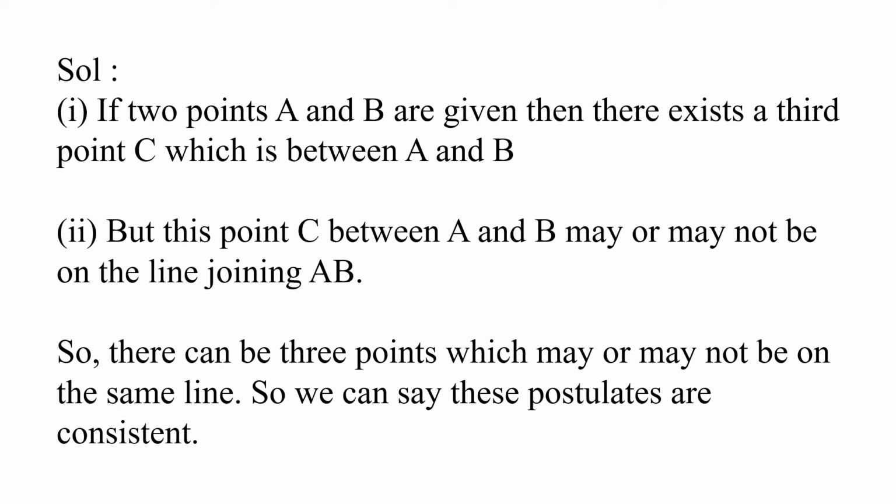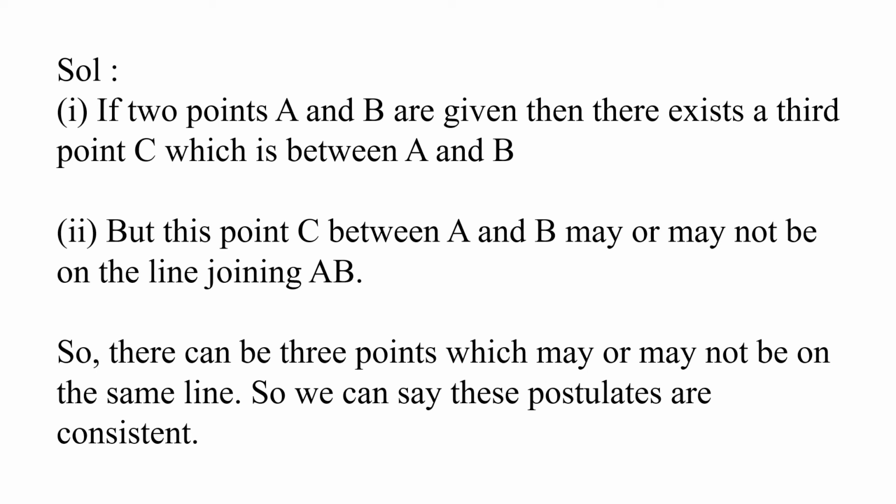So what do we have here? There can be 3 points which may or may not be on the same line. So we can have a third point between A and B, but we don't know whether the third point lies on line AB, on the line joining AB, it is not mentioned. So there can be 3 points which may or may not be on the same line. But we can say these postulates are consistent.